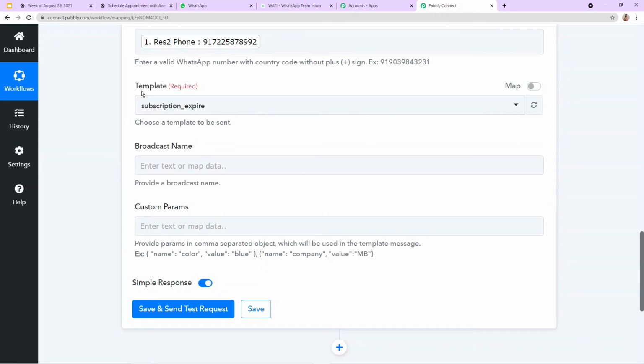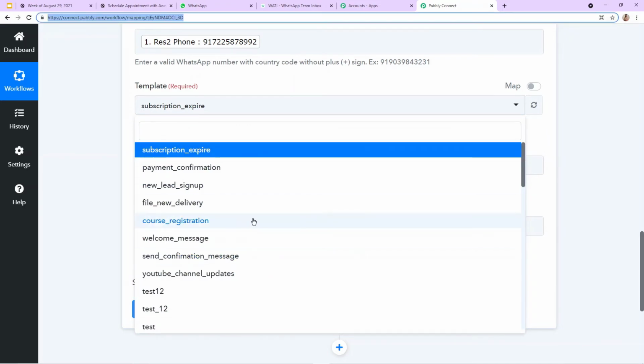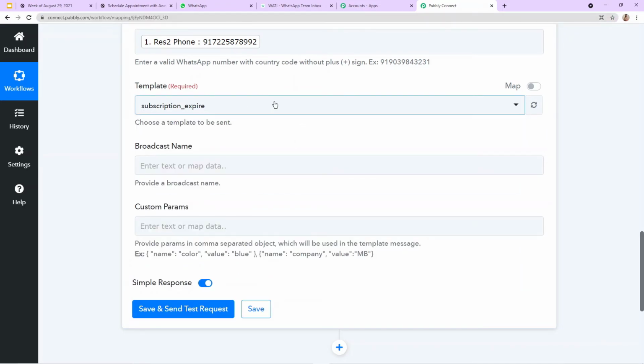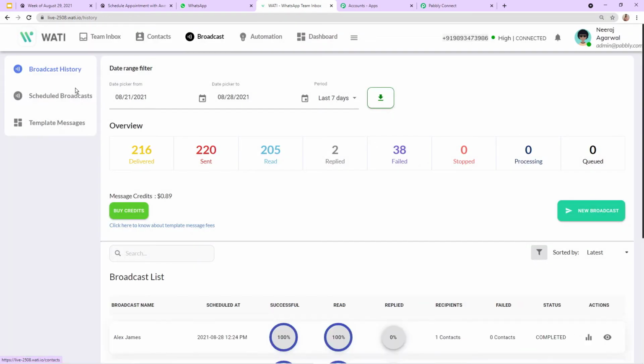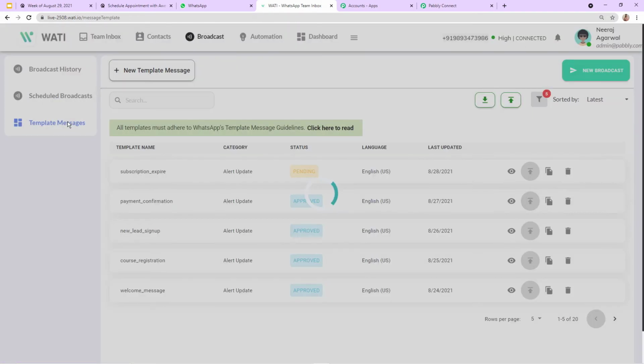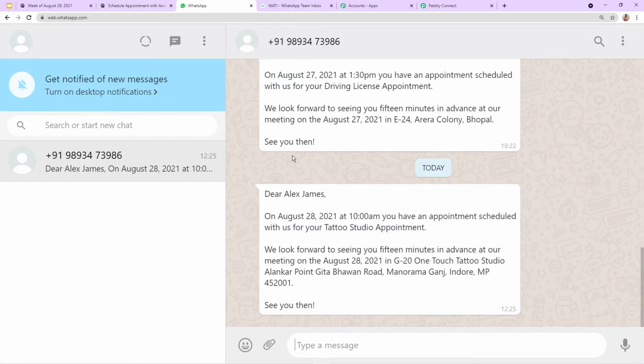And now it is asking for the template, which is required. Here you can see these are the available templates. You must be thinking, what are templates? Let me explain. In my Vati account, you can see this option named broadcast. Let's move here, and this option named template messages. Template messages are basically those messages which you are planning to send on WhatsApp, as you cannot send any message from WhatsApp directly. First, for your business, you need to create a particular template and get it approved. After it is approved, then you can start sending it on WhatsApp.